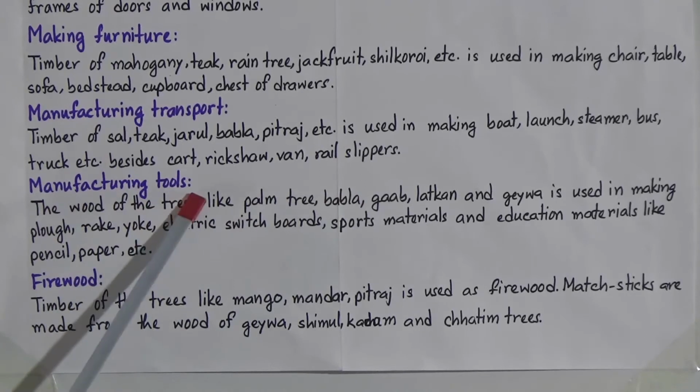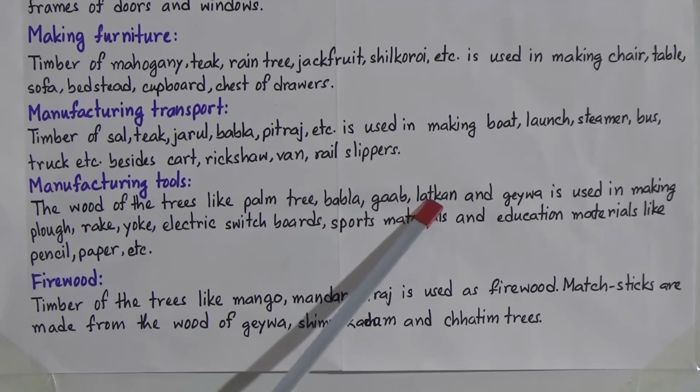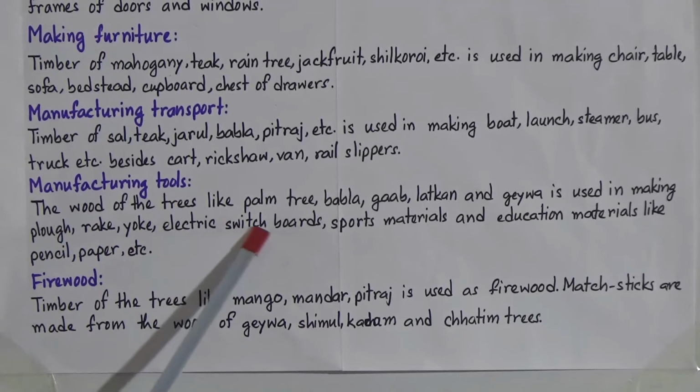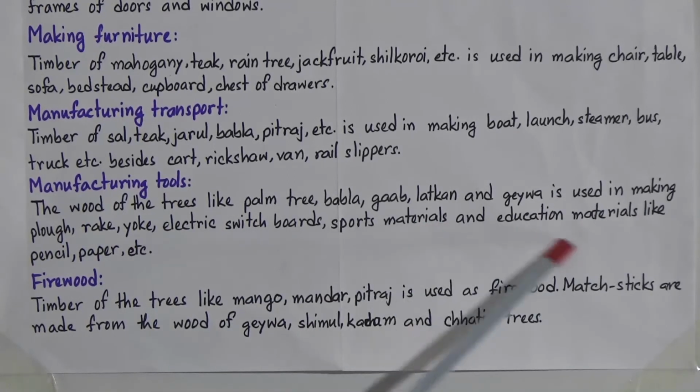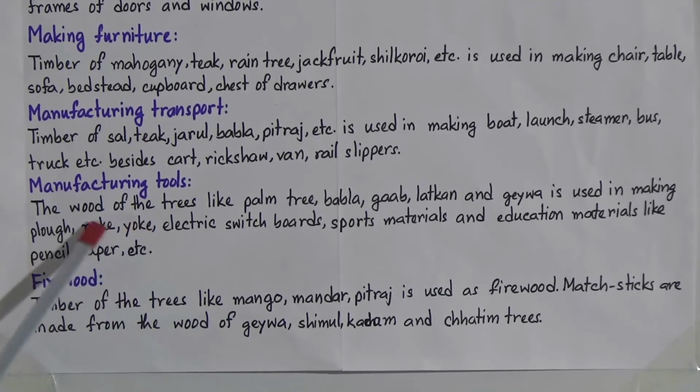For manufacturing tools, the wood of trees like palm tree, babla, gab, lutkan and gawa is used in making plough, rake, yoke, electric switchboards, sports materials and education materials like pencil, paper, etc. So we can also use the timber of trees in making agricultural equipment, sports materials or some musical instruments also. And we can also make some educational materials from the timber of the tree.